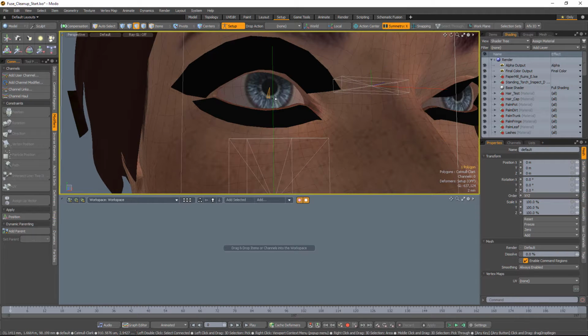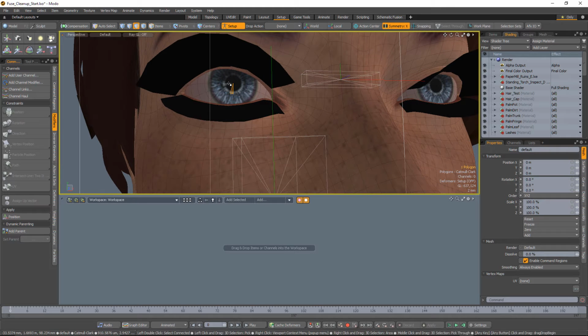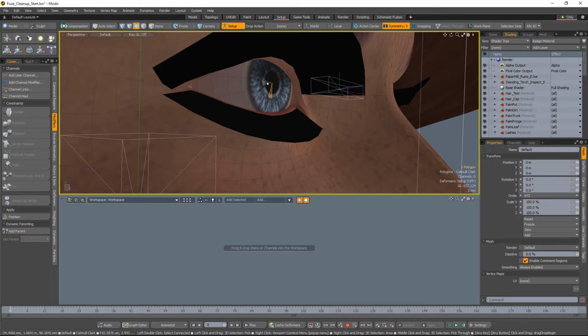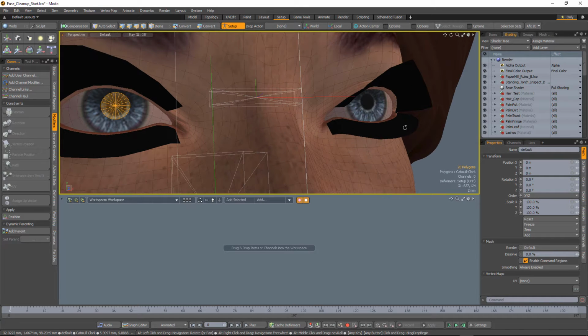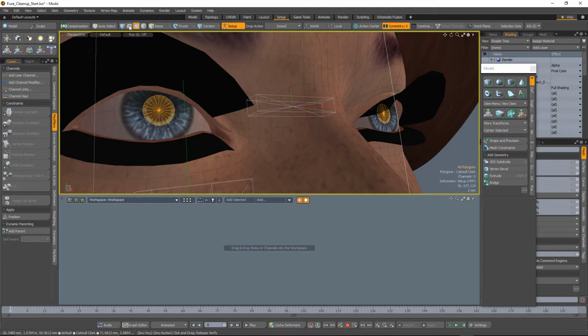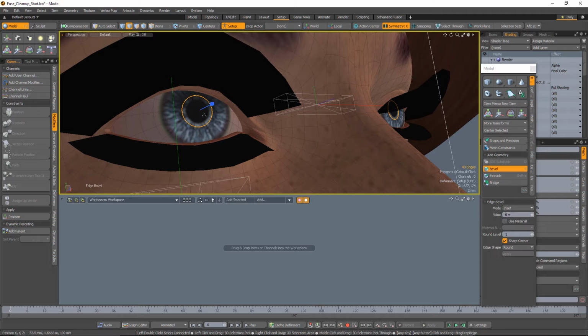Now I'm going to go in, and what I want to do here is create a little bit more of a complex internal eye, and that's going to mean that this iris is going to be inset just a little bit, and then it also means that we're going to have a pupil that indents just a little bit. So what I'm going to do here is select the entire area around the pupil, and now I'm going to hold Control and click on the edges to select the border, and now I'm going to bevel this edge here just until I get one ring that is right at the edge of the pupil and another one that is right nearby. So something like that.